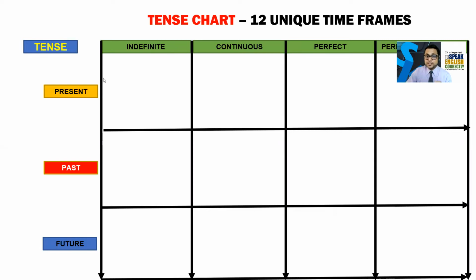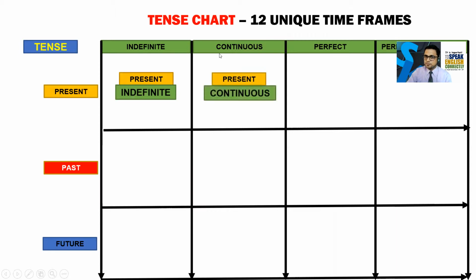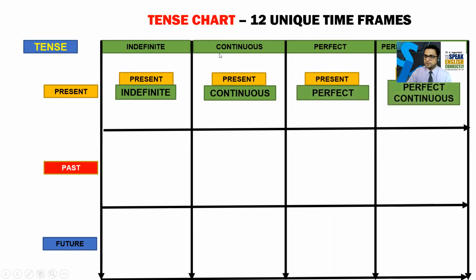So guys, each and every box, suppose this is the first box. If you see the column is indefinite and the row is present. So this box is known as present indefinite. Just see how easy it is. The second box is present continuous. The third box is present perfect. The fourth box is present perfect continuous.